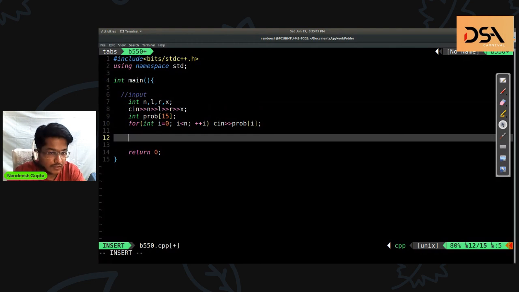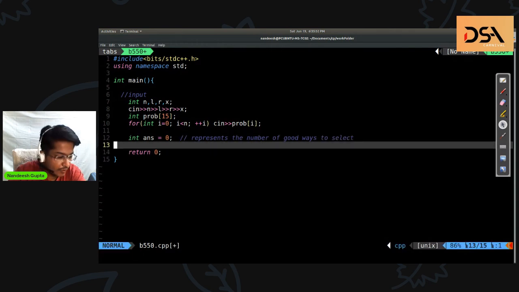After the input is done, we need to make a variable for the answer. This represents the number of good ways to select some problems.